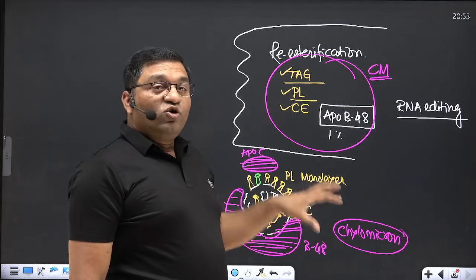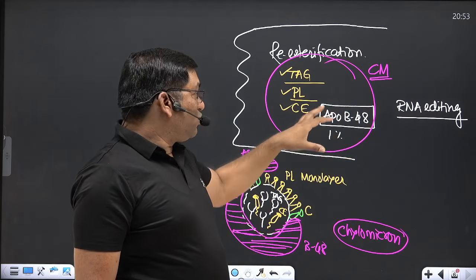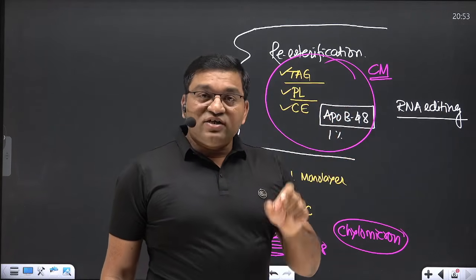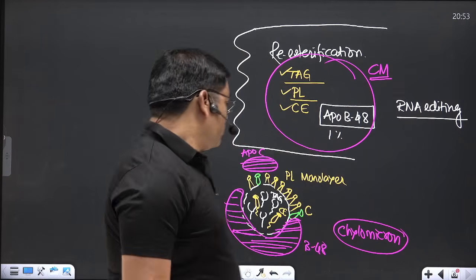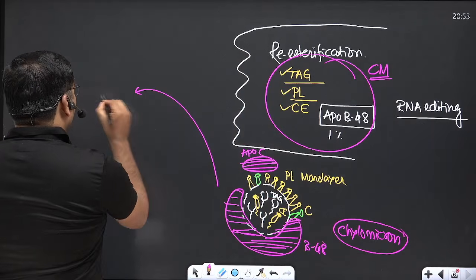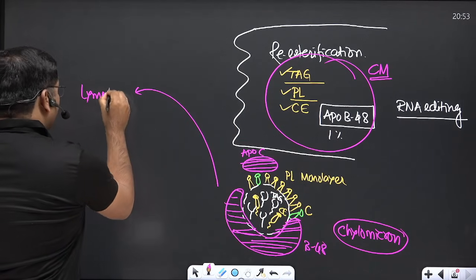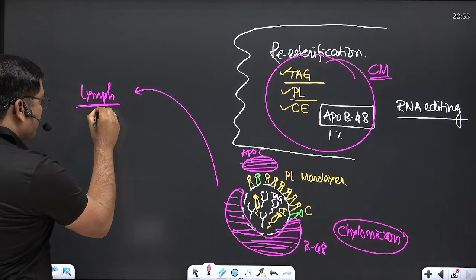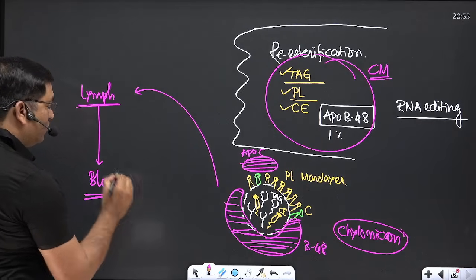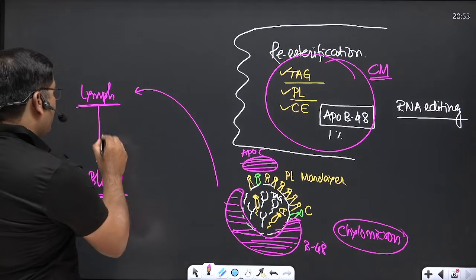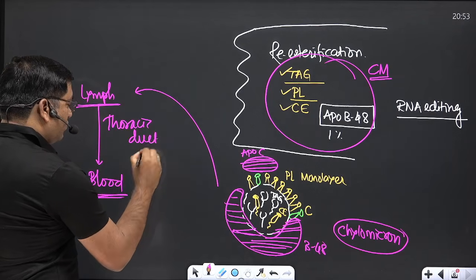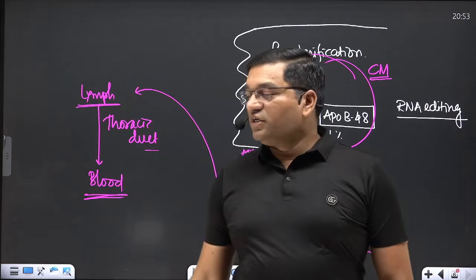Through the chylomicron, by the process of exocytosis, this is released into the lymphatics, and via the lymph, through the thoracic duct, it enters the blood, into circulation.